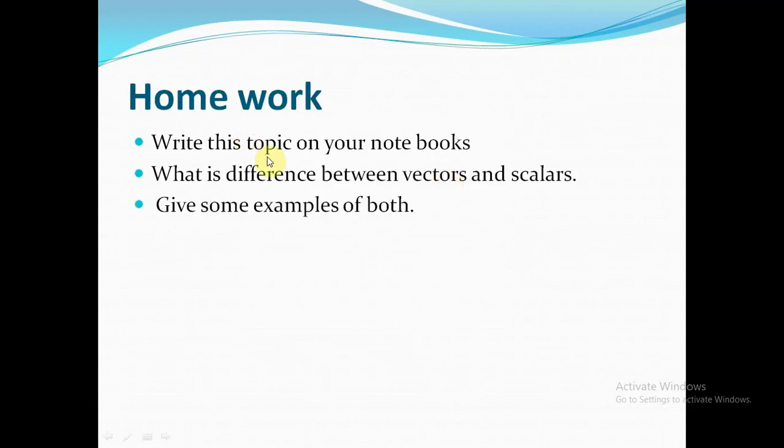Homework. Write this topic in your notebook. What is the difference between vectors and scalars? You are going to write this topic in your notebooks, and you are going to differentiate between vectors and scalars. You are also going to give some examples of both vectors and scalars.